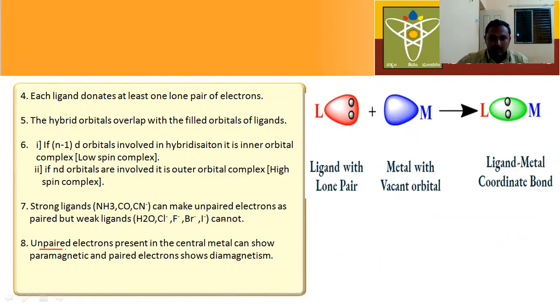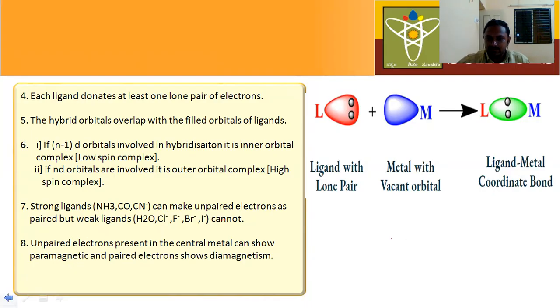Next, the unpaired electrons present in the central metal atom can show paramagnetic, and the paired electrons show diamagnetic complex. Yes, based on the unpaired electrons, we can easily predict whether the complex is paramagnetic or diamagnetic.